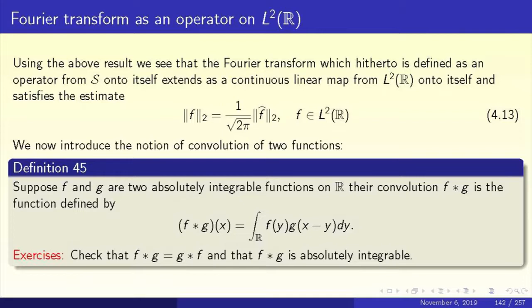There's one small comment I want to make about the convolution. In the convolution integral you see g of x minus y. What is the meaning of x minus y in the integral? It means that the group structure of the real line plays a role in the definition of convolution. Therefore, it is essential that when you define the convolution, the domain of integration should be a group, namely in this case the abelian group R plus. There is one small conventional issue.